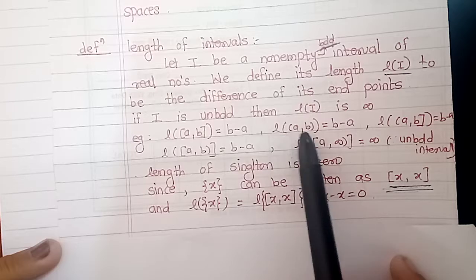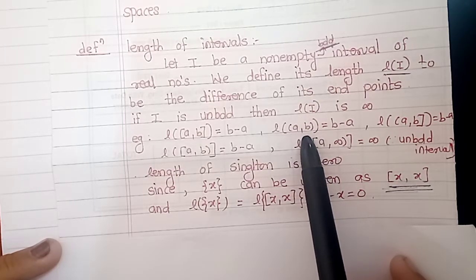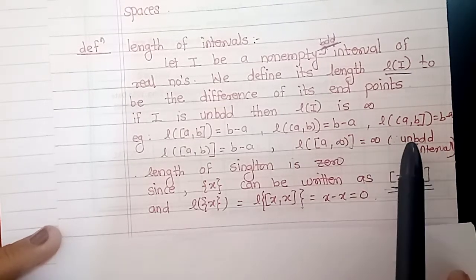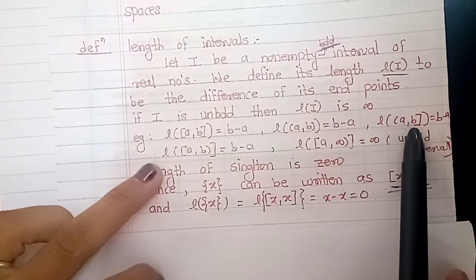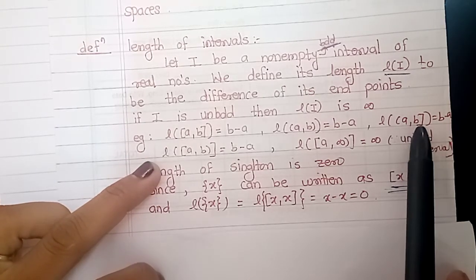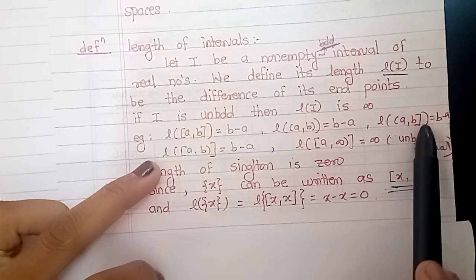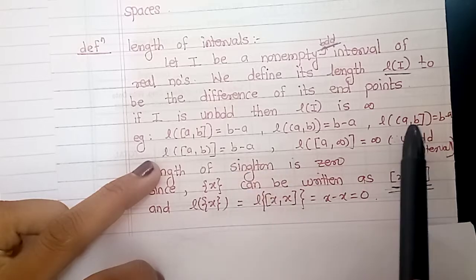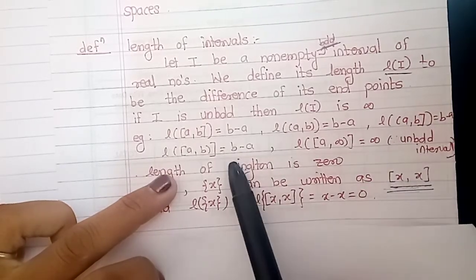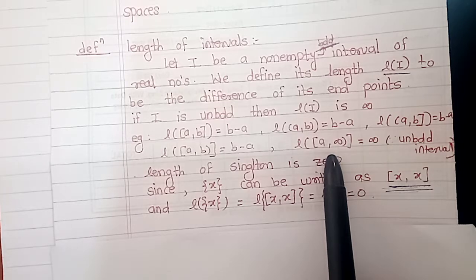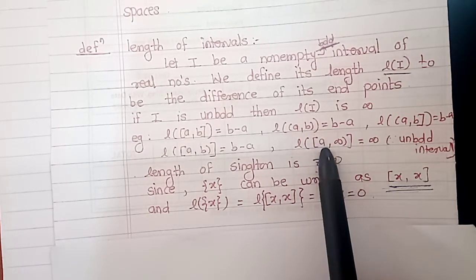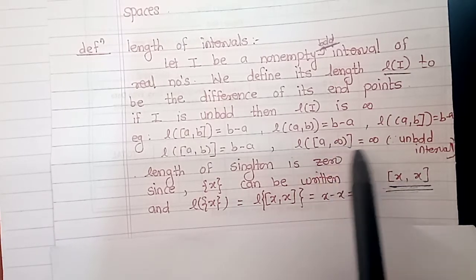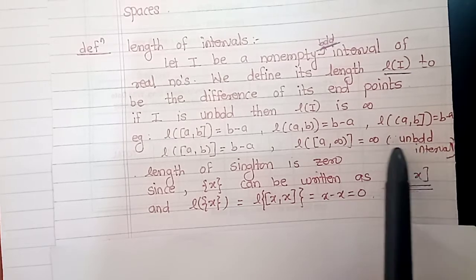Now if we consider the open interval (a, b), this interval is also bounded, with upper bound b and lower bound a, so its length is the difference between endpoints. If we consider semi-open or semi-closed intervals, these are also bounded since they have a maximum and a minimum element, so its length is also b minus a. Now if we consider an unbounded interval, closed a to infinity, this interval does not have an upper bound, so its length is infinity because the length of an unbounded interval is infinity.